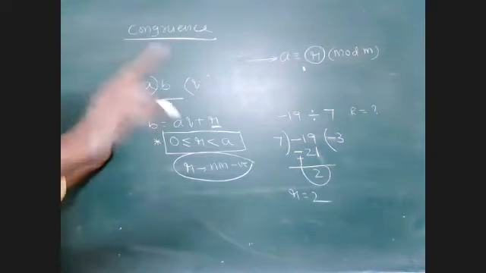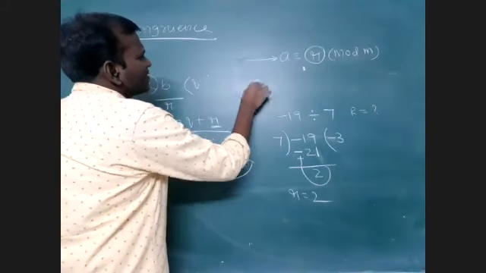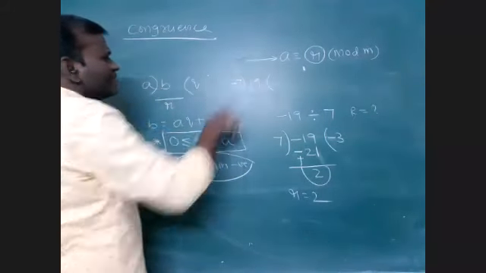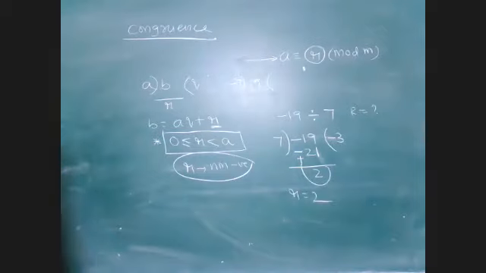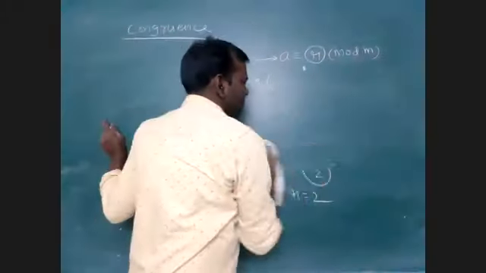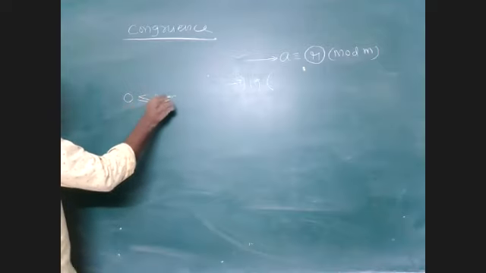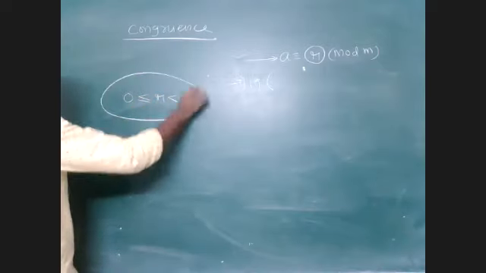But can anyone tell me, when 19 is divided by minus 7, what is the remainder? Anybody? When 19 is divided by minus 7, what is the remainder? The remainder condition is important. I have already told you so many times. Why am I stressing this part?